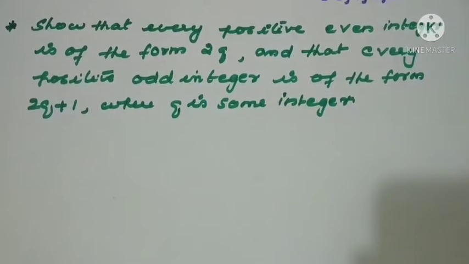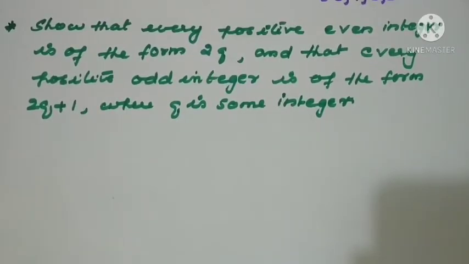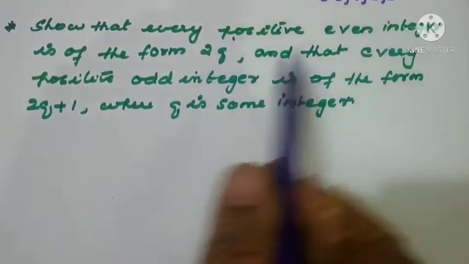Show that every positive even integer is of the form 2q and that every positive odd integer is of the form 2q + 1, where q is some integer. So what we have to do for this type of question is start like this. Let a be a positive integer. Every positive even integer is in the form 2q, they have told. So we will take a positive integer only.